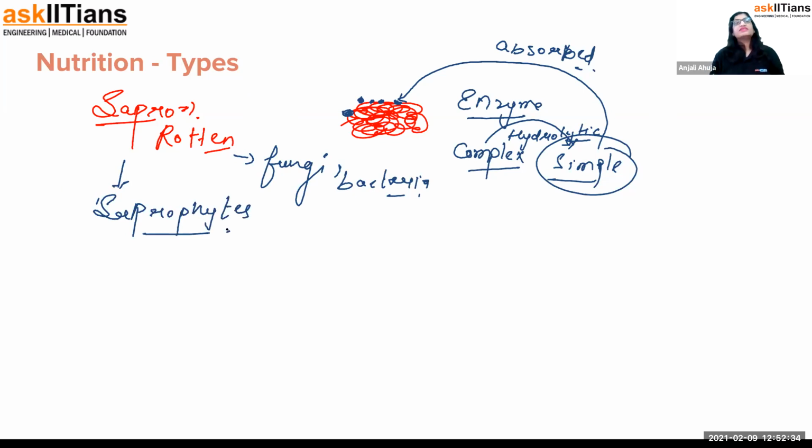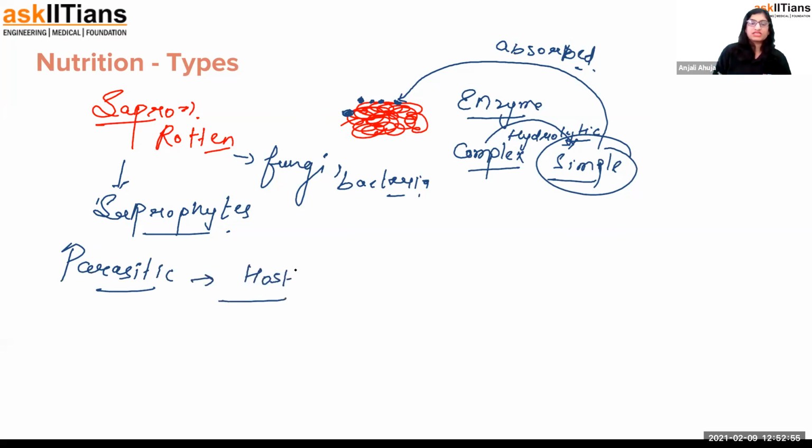Saprophytes. Now the next type of nutrition in heterotrophs is the parasitic one. Parasite. You must know what a parasite is. A parasite means one organism living on another organism, which acts as a host. The organism acts upon the host and absorbs nutrition from it, so it is obtaining food from the host.